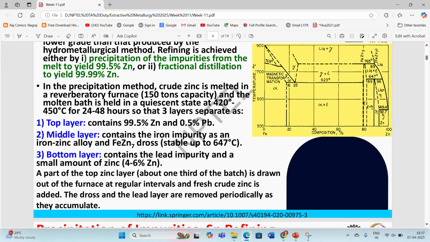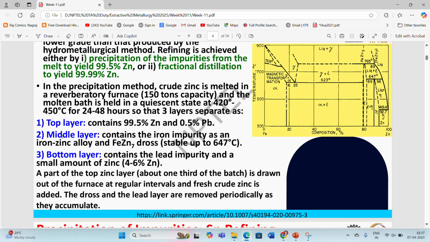Or the metal which has not been melted yet at this particular temperature will go down in the bath. So it will separate into three different layers. First one is the top layer. It will contain zinc with a purity of around 99.5%, and some impurity in the form of lead, around 0.5% lead. That will separate out in the top layer.